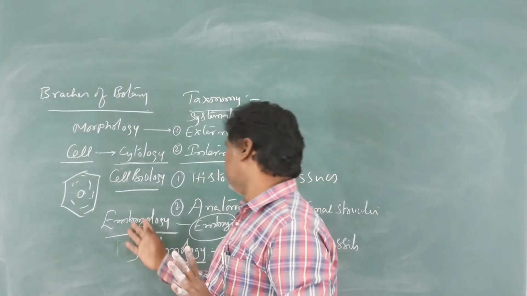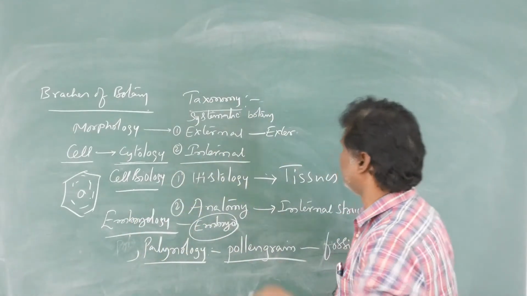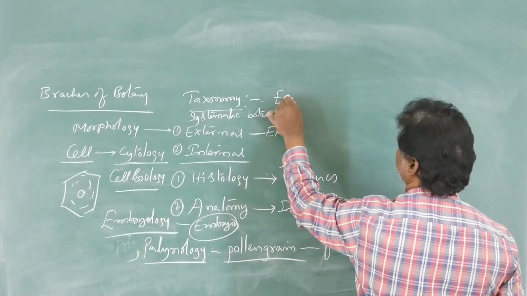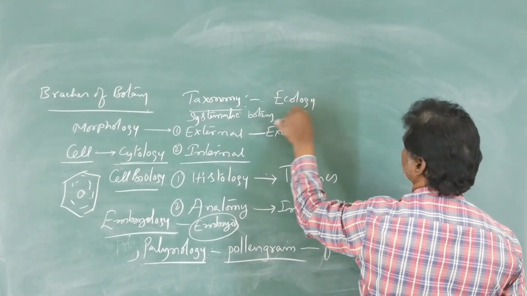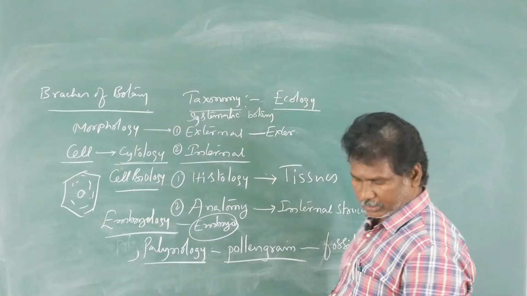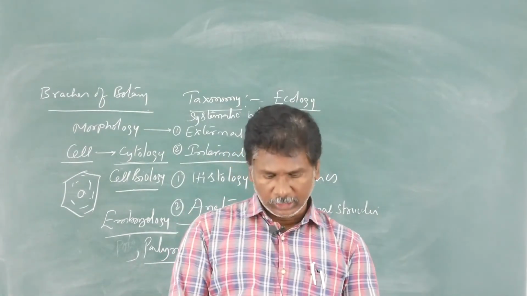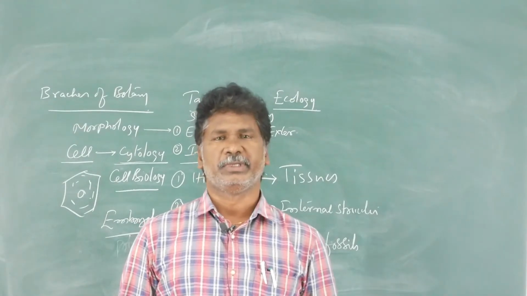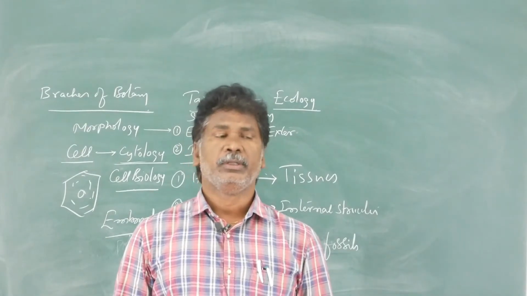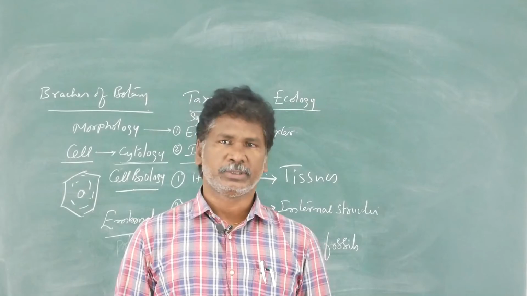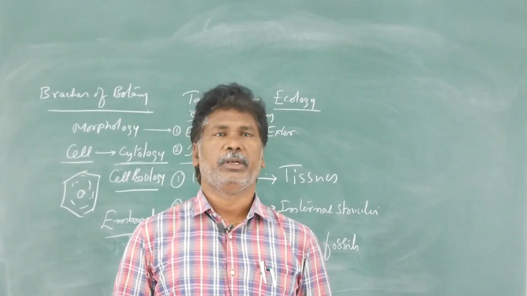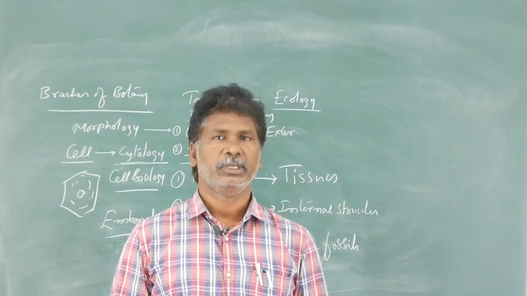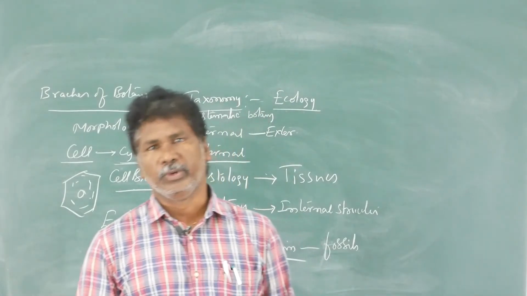Next one is ecology. You know that our surrounding nature is called environment. Organisms interact with the environment. The interaction among plants, animals and organisms and their surrounding environment.